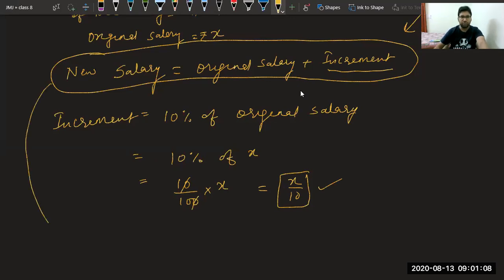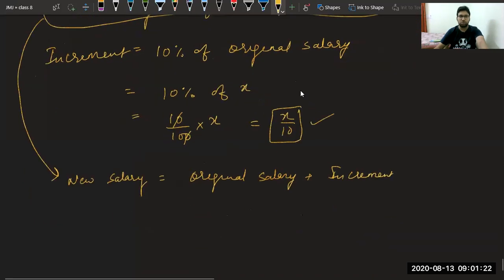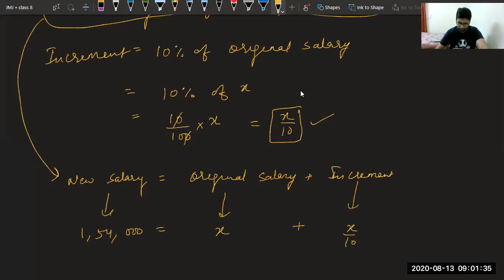Now let us put the values in the equation. New salary is equal to original salary plus increment. If you write the statement always, it will be easy for you to understand the question. We say new salary is 1,54,000 given to us. We know original salary is rupees X. We know the increment is X upon 10.